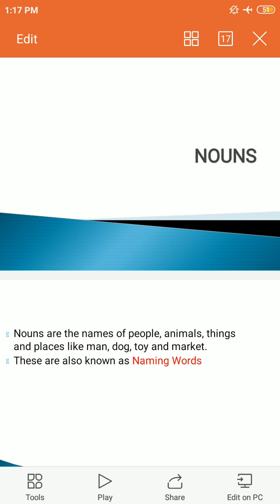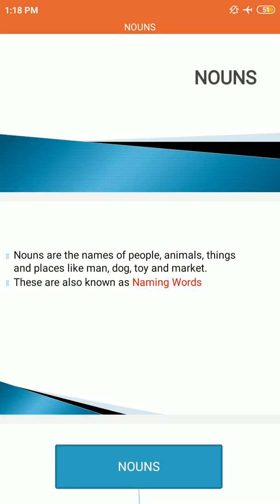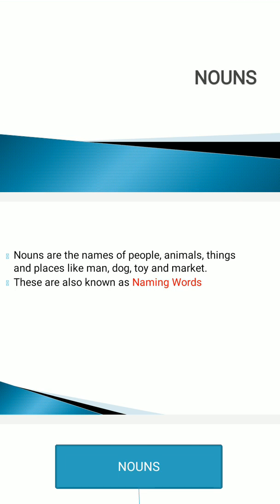First of all, we will have a look at what are nouns. Like we will come to know about the definition of nouns. What are nouns? What do we call nouns? So, the nouns, these are the names of people, animals, things, and places. The names of people, animals, things, and places are referred to as nouns. For example, man, dog, toy, and market. The nouns are also known as naming words.